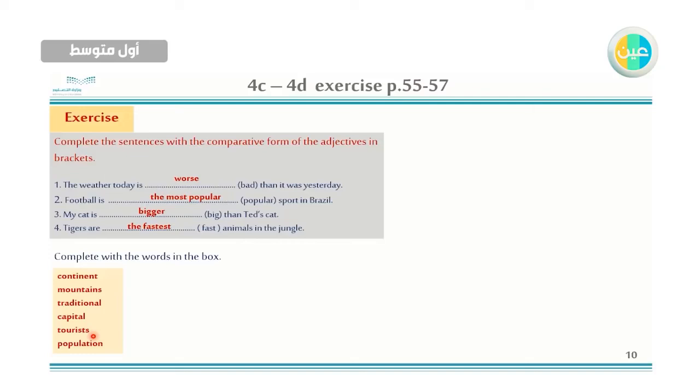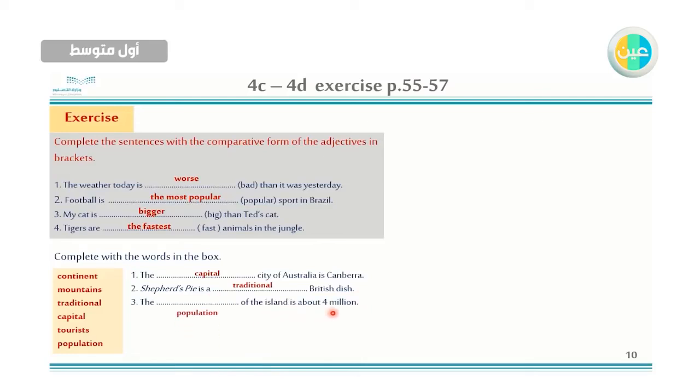Tourists, سياح. Population, اللي هو السكان. Number one, the capital city of Australia is Canberra, the capital. Two, shepherd's pie is a traditional British dish. Three, the population of the island is about 4 million. Four, a lot of tourists visit my country in the summer.